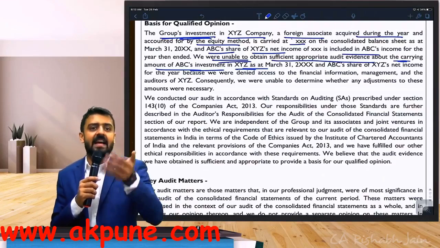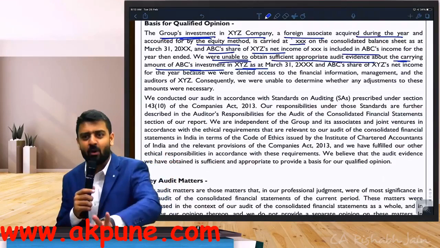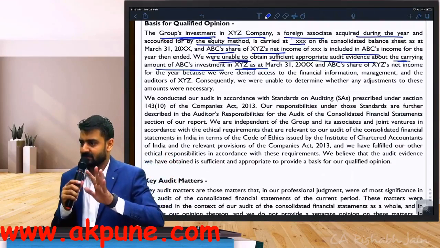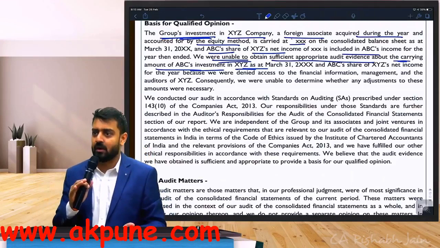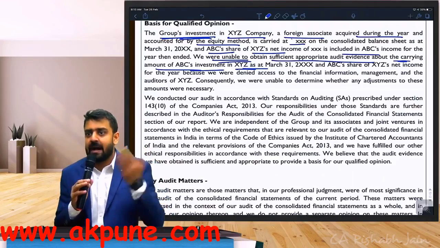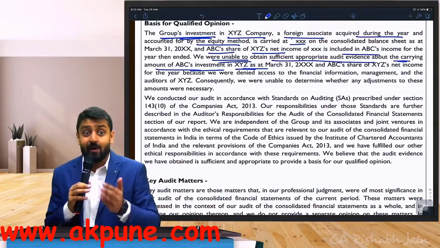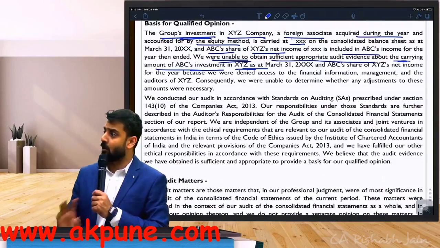Disclaimer, if it's there, it's there. Even management cannot do anything about it. For example, DHFL, there is nothing wrong, but everything is wrong. There's nothing wrong from the management point of view. From the company point of view, everything is gone. There is no certainty. Everything is uncertain. So in that case, even management doesn't have evidence. How can they provide you or not provide you evidence? So in those extreme cases, we cannot do anything.